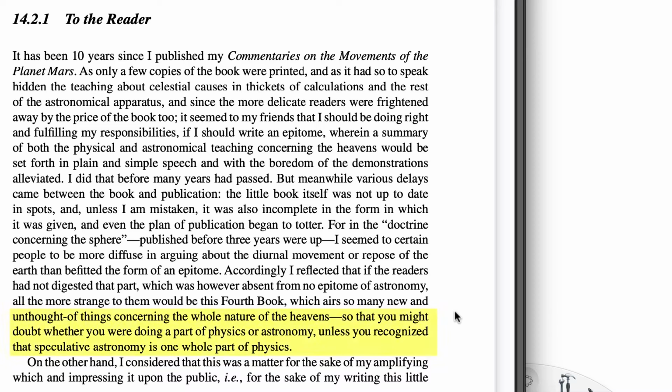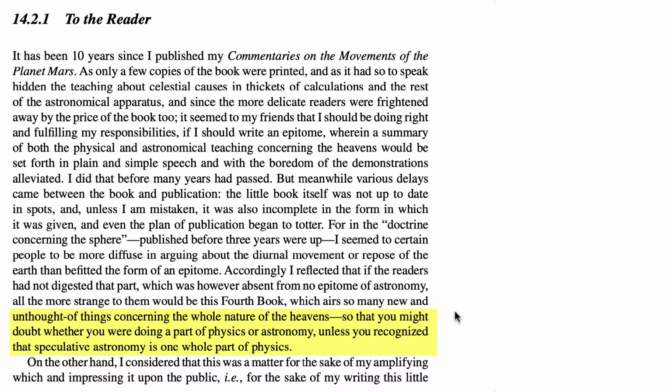You might see at the end of this paragraph, he says that you might doubt whether you were doing a part of physics or astronomy if you read this book, unless you recognize that speculative astronomy is one whole part of physics. What is he doing here?